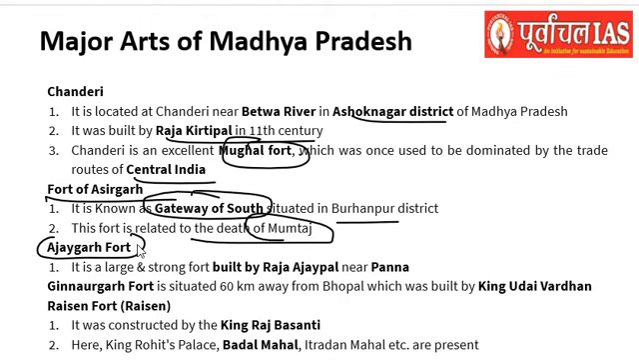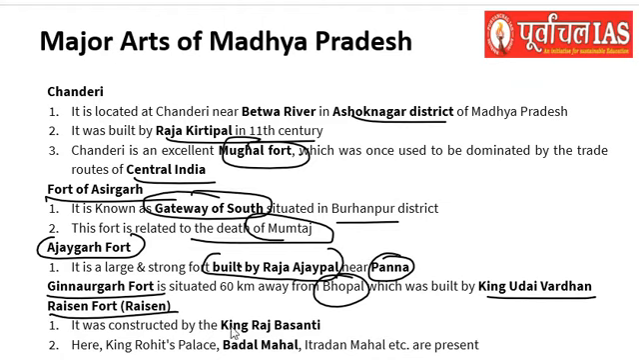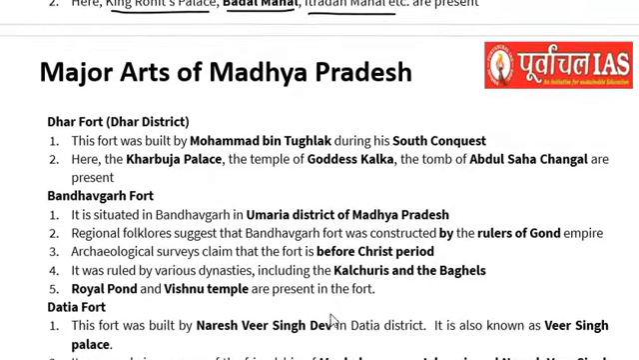Then we have the Ajaigarh Fort, which was built by Raja Ajaypal near Panna, and Girnargarh Fort, which is present 60 kilometers away from Bhopal, and it was built by King Udayavarman. Raisen Fort of Raisen was constructed by King Raj Basanti, and the King Rohit's Palace, Badal Mahal, Itradan Mahal, all of these are important tourist places in Raisen Fort and nearby area.